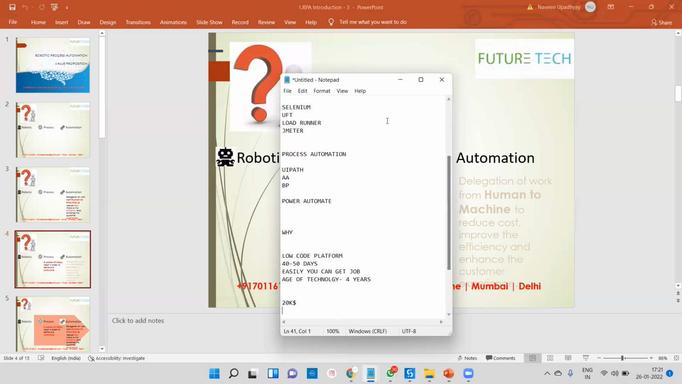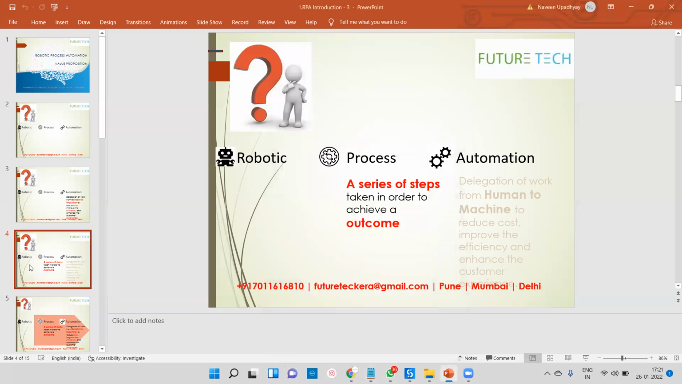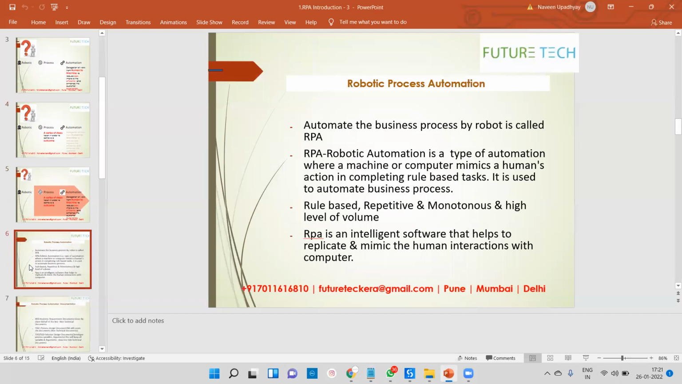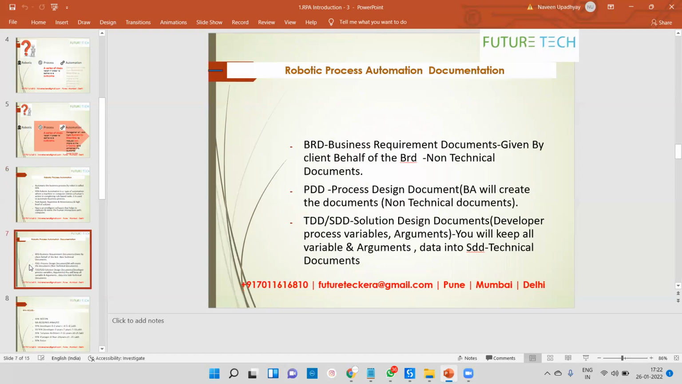Okay, so let's come here to the PPT. The same things I've written here, and you can see the RPA definition also. Automating the business process by a robot is called RPA. Robotic process automation is a type of automation where a machine or computer mimics human action in completing rule-based tasks, and it is used to automate business processes. If you ask what type of processes we can automate: rule-based, repetitive, monotonous, and high-volume data, we can automate through RPA. RPA is intelligent software that helps to replicate and mimic human action.